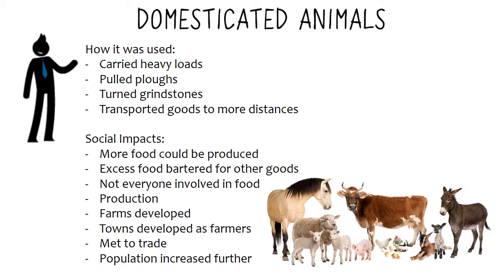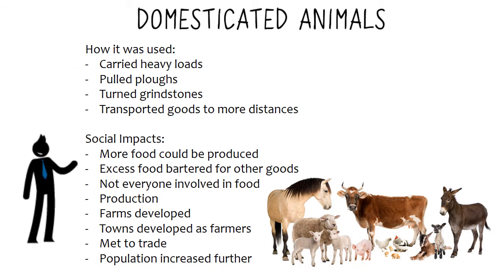So domesticated animals, how were they used? Mainly to carry loads, to turn grindstones, and to transport goods over longer distances, to create trade and barter amongst different regions around the world. So the social impacts are: more food could be produced through trade, and excess food could be bartered for other goods and services.